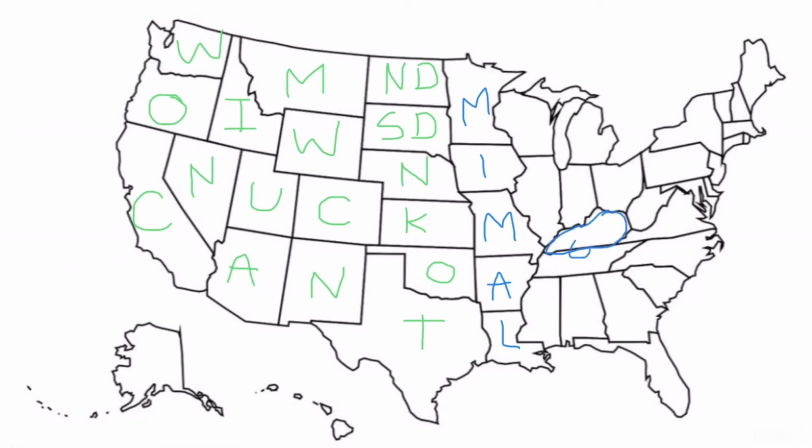Then in that state that looks like a race car, draw one and think of it as the state of Kentucky. Then in the state below, which looks like a stage, draw one and know that it's the state of Tennessee, which has the Music City, Nashville.